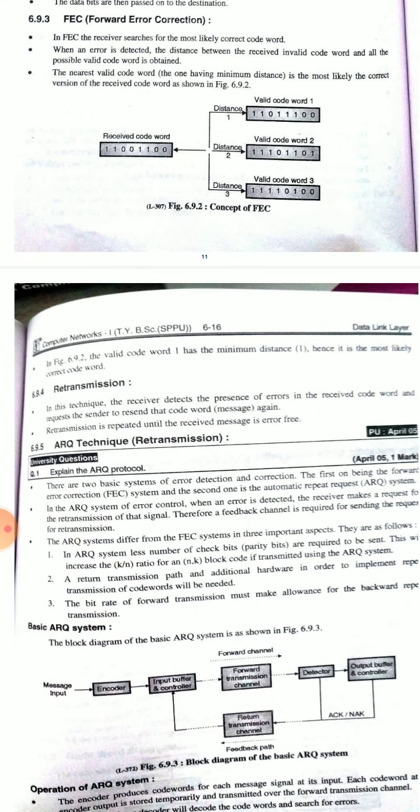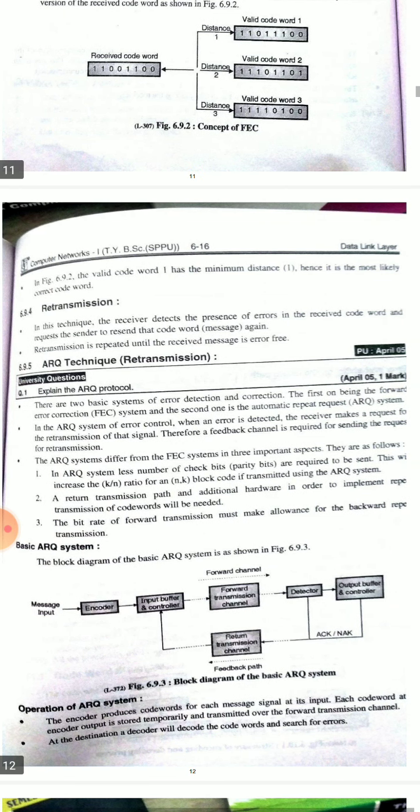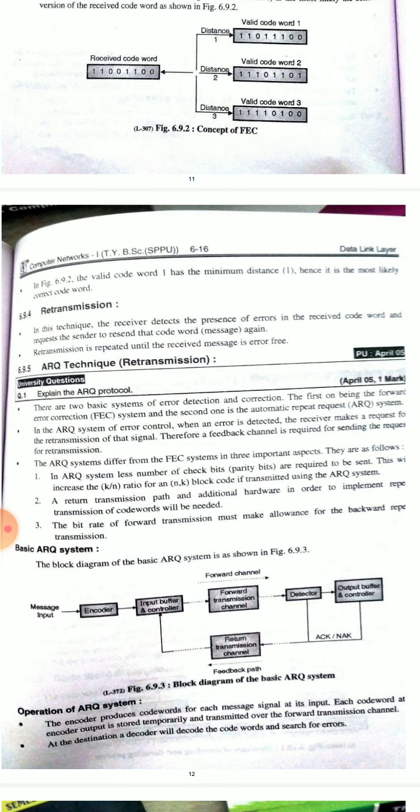Now retransmission. In this technique, the receiver detects the presence of error in the received code word and requests the sender to resend the code word again. Retransmission is repeated until the received message is error free. Now ARQ techniques, that is retransmission. In ARQ protocol, there are two basic systems of error detection and correction. The first one is forward error correction, and the second one is automatic repeat request, ARQ.